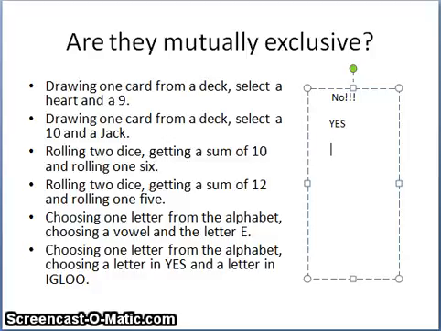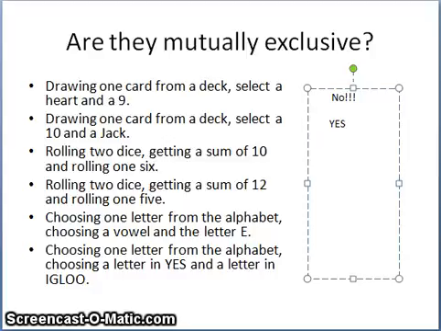Rolling 2 dice, getting a sum of 10, and rolling 1 6. So we want to know if these are mutually exclusive. Can they happen at the same time or can they not? Now think about rolling 2 dice. Can you get a sum of 10? Yes, there are a couple ways of doing that. You can get a sum of 10 by rolling a 5 and a 5 or by rolling a 4 and a 6.